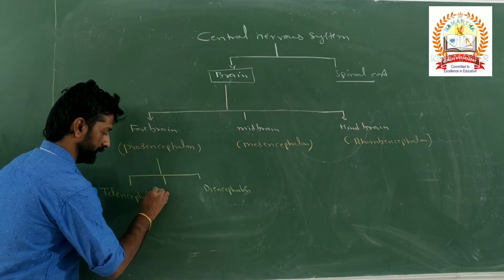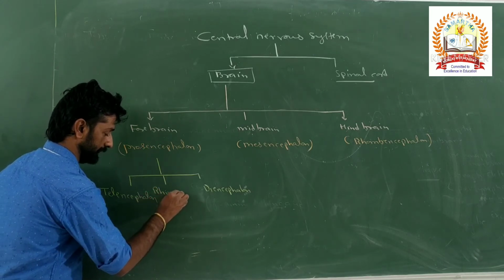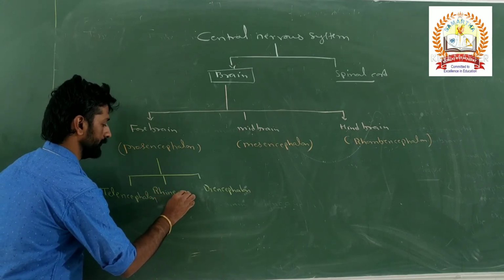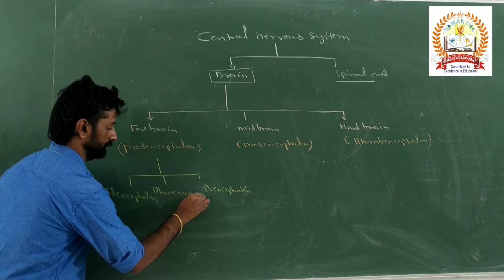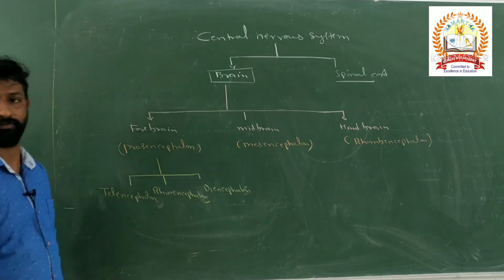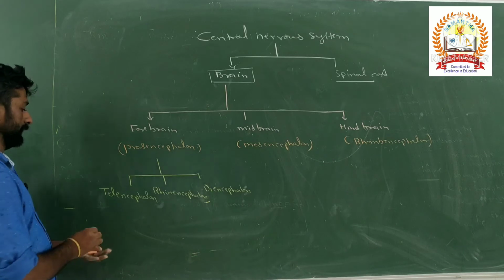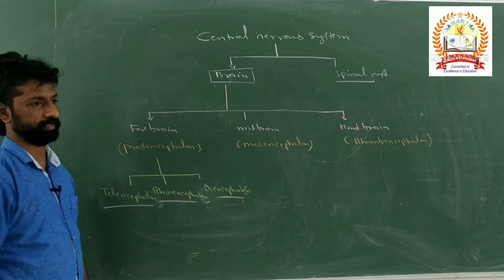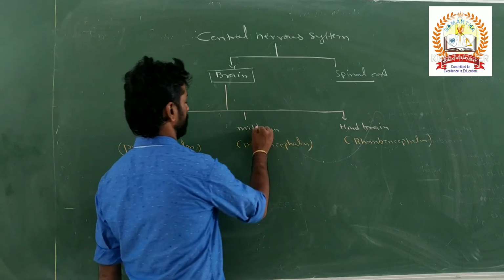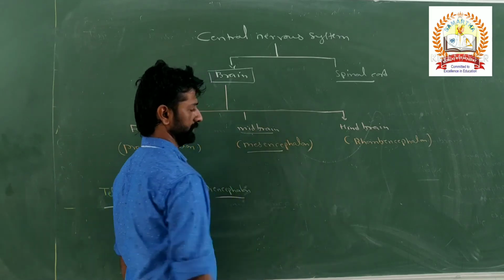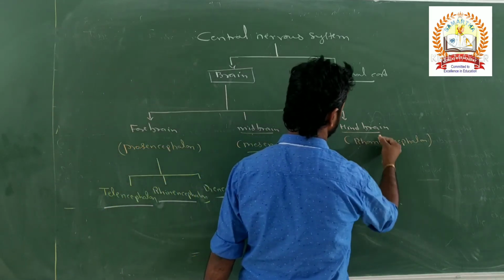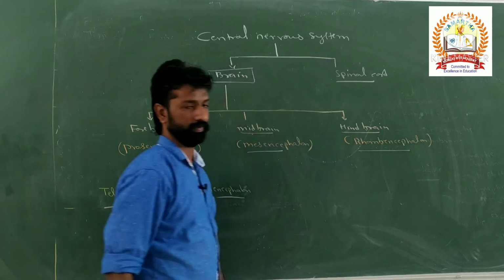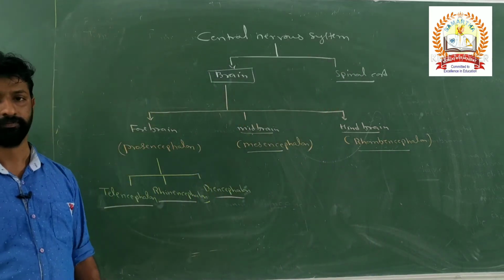Anyone remember that one? That is rhinencephalon. So telencephalon, rhinencephalon, and diencephalon. And the midbrain is called mesencephalon, and the hindbrain is called rhombencephalon.